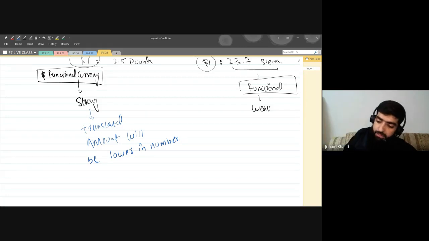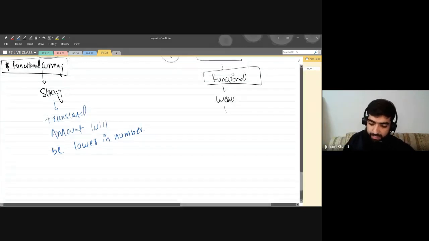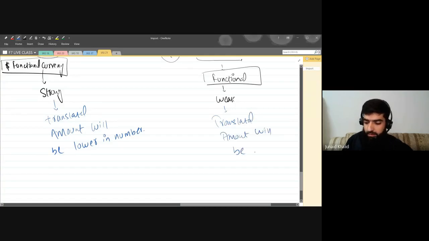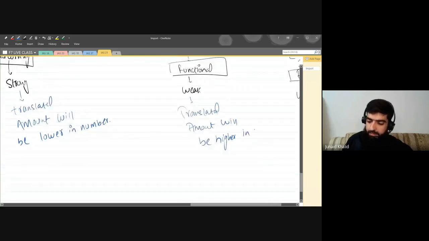But if the functional currency is weak, then the translated amount will be higher in number. Now, what do we mean by this?